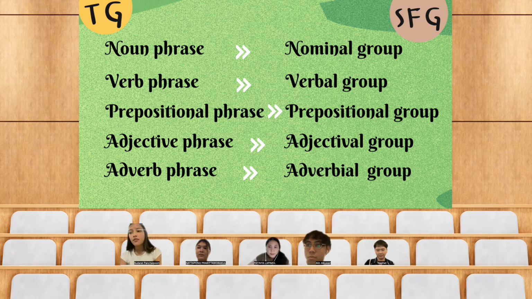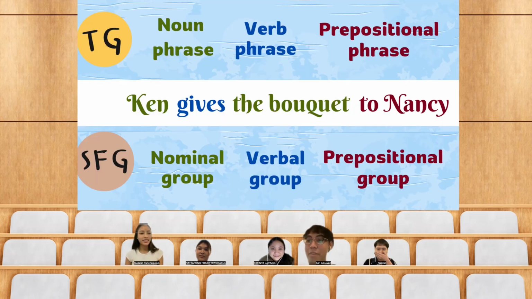So, noun phrase is called nominal group, verb phrase is called verbal group, prepositional phrase is called prepositional group, adjective phrase is called adjectival group, and the last one, adverb phrase, is called adverbial group.